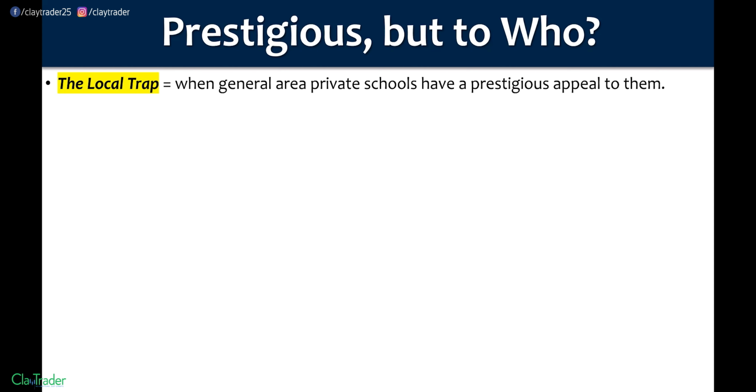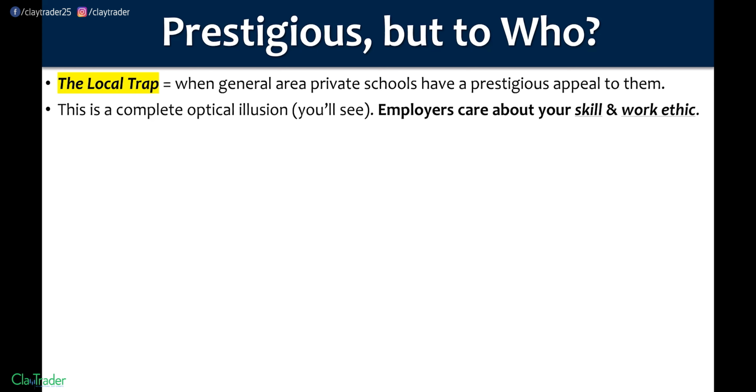Wherever you may live, you may think of a school and be like, oh, yeah, that's prestigious. And it very well may be prestigious, but it doesn't really matter. I'll explain what I mean by that in a second. But I'm telling you right now, it's a complete optical illusion.